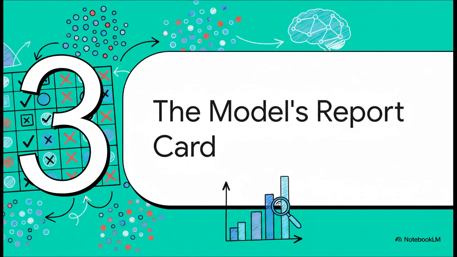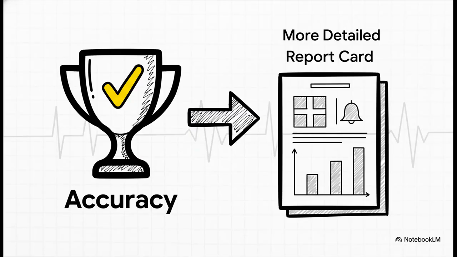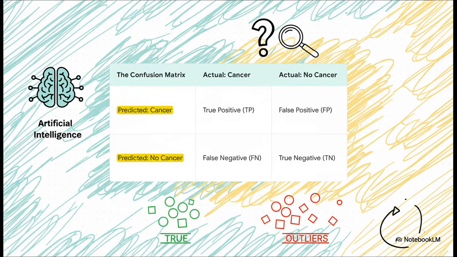How do we get its real report card? Something that goes way beyond that simple accuracy number. And I'm going to repeat this because if you take away only one thing today, let it be this. Accuracy alone is not enough. Especially in a high-stakes situation like detecting cancer, we absolutely have to demand a more detailed breakdown of how that model is performing.